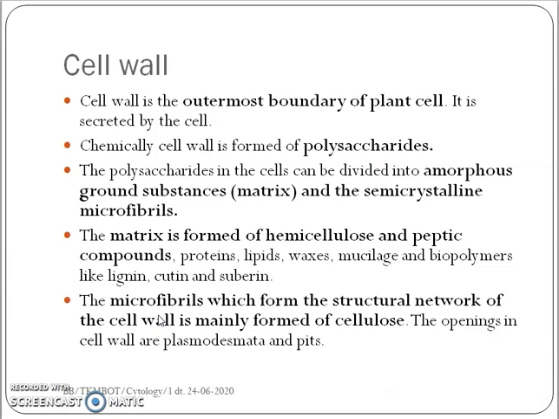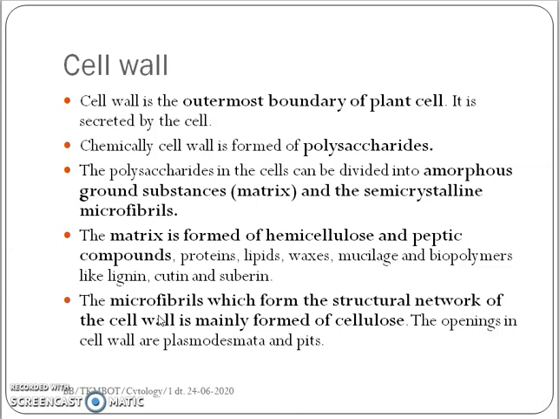Cell walls are chemically formed of diverse kinds of polysaccharides, which include amorphous ground substances called matrix and semi-crystalline microfibrils. The matrix is formed of hemicellulose and pectic compounds.